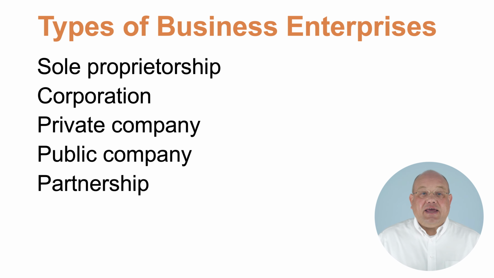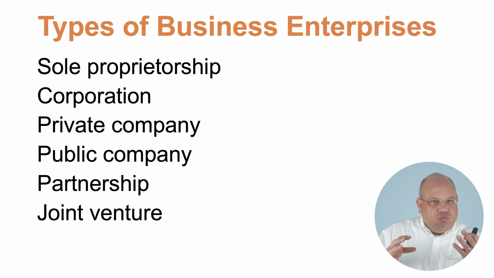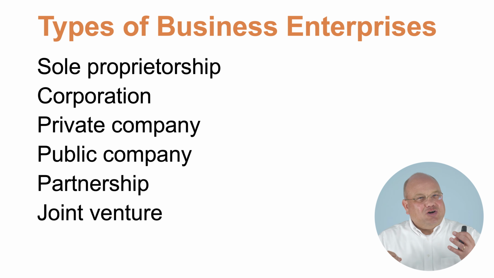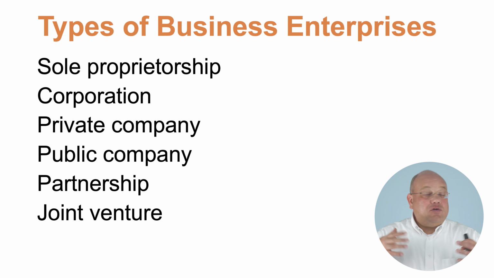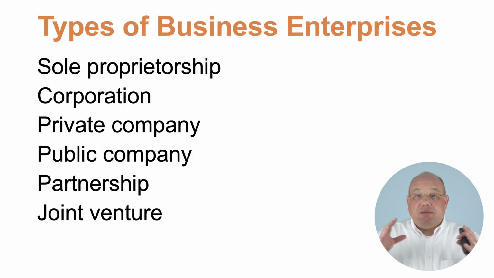Now, we also have a joint venture. And in a joint venture, we have two or more companies that are working together to achieve something. It's a situation where the two companies say, hey, we do this really well, but we're not very good at that. And you do that really well, but you're not very good at this. And so the two companies come together with the idea that together they're better than each of them individually. There may be a very specific purpose that they're operating together for, or there may be a more general purpose. Doesn't need to be permanent. It's probably not a permanent joint venture.